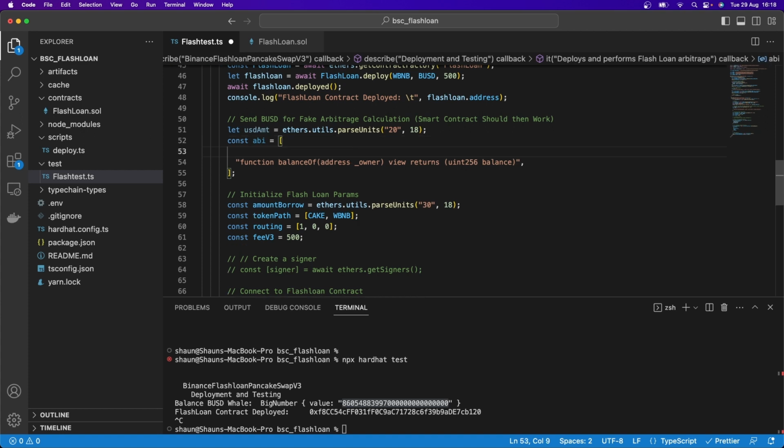And I'm going to add another set of quotes here with some function information. So I'm just going to type it out for you to save us going back and forth between screens. I'm going to say function transfer, open and close parentheses, address _to, and then comma, uint256 _value.